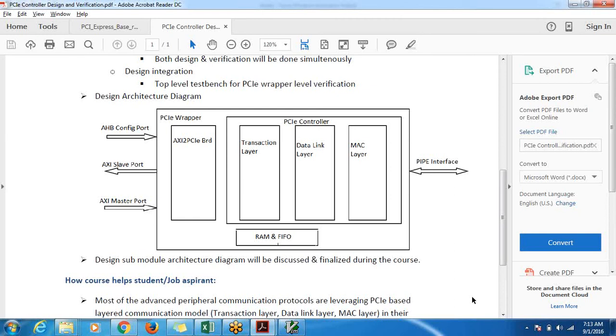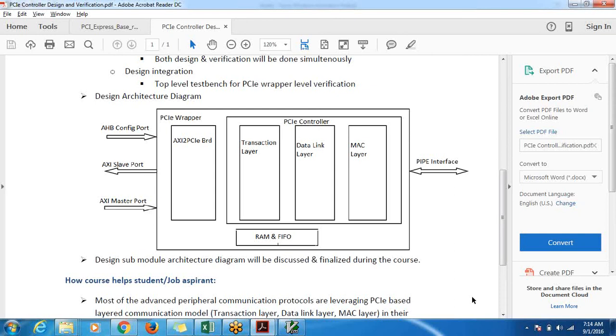At the end, the goal of this whole exercise is that at the end of 3-4 months, you should have learned the complete PCI protocol, because you are working on design. You are compelled to go through the specification, you are compelled to understand the architecture, you are compelled to understand what each feature does, and you should have a basic idea of individual layer functionality, how they are implemented in the design, what type of interface they have, what type of registers they require, and the micro architecture of each of these blocks.